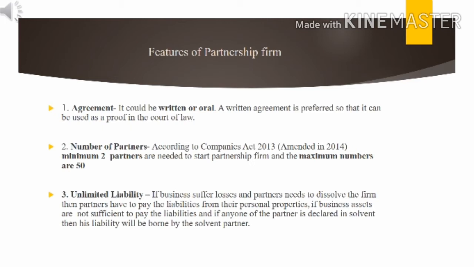Now the third feature of partnership, that is unlimited liability. Now let's understand, if business suffers losses and partners need to dissolve the firm, then partners have to pay the liability from their own pockets, that is from their personal properties. So if business assets are not sufficient to pay the liabilities of a business, then partners have to pay from their own properties. This is about the unlimited liability.